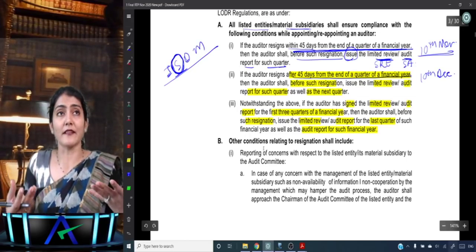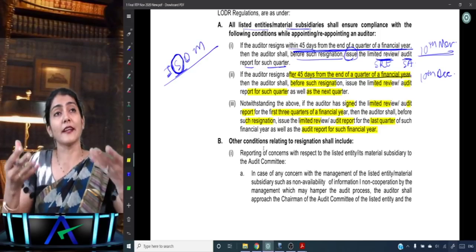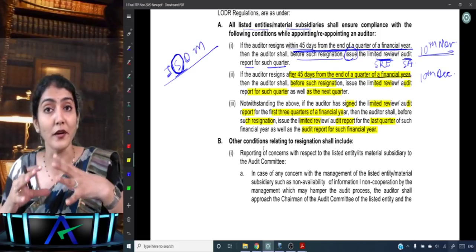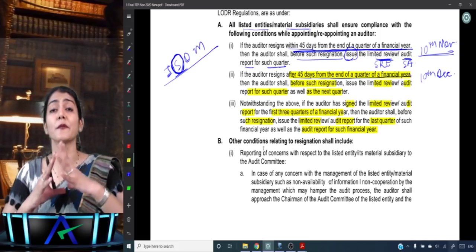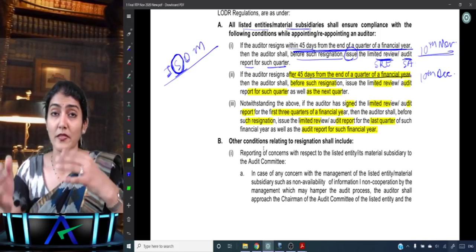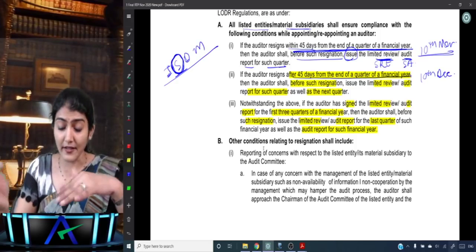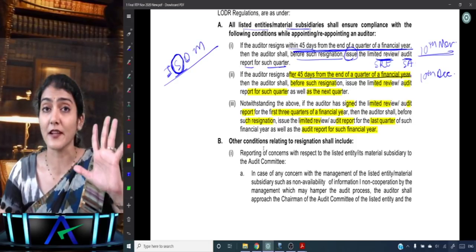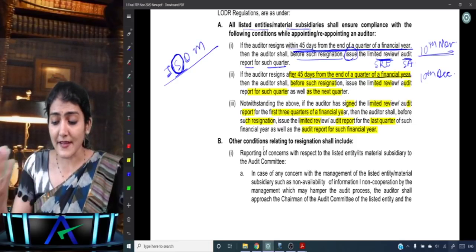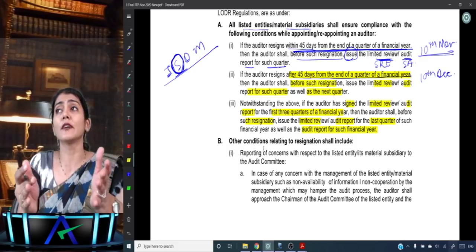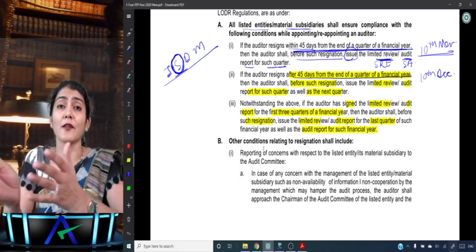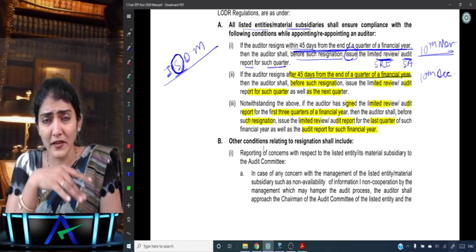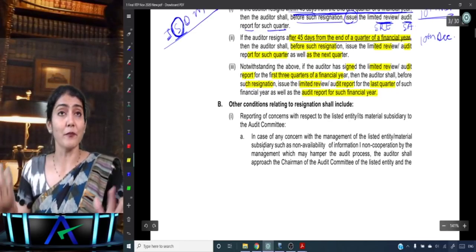So that is what I said. Now all of a sudden, the auditor can't get up and walk away. There are some restrictions now put on the auditor here: within 45 days, after 45 days, and after completing the limited review or the audit report for the first 3 quarters. September is just an example. Say if he resigns on 10th of July or 10th of August, then the quarter which just got over before that is 30th of June, and accordingly you need to apply the provisions.